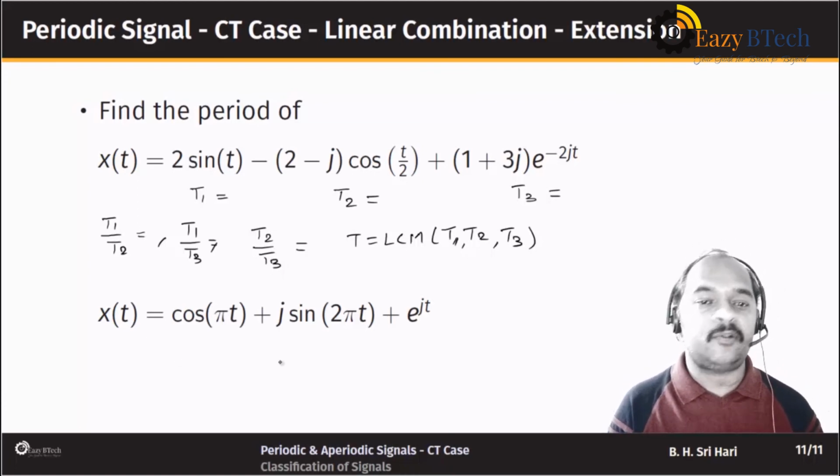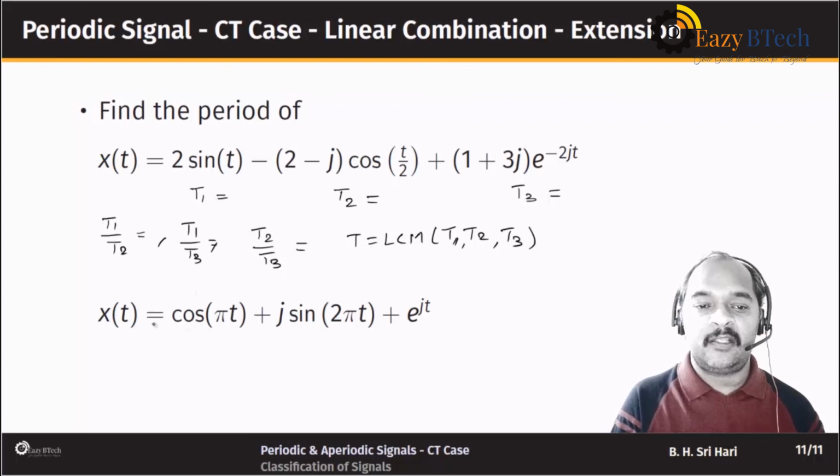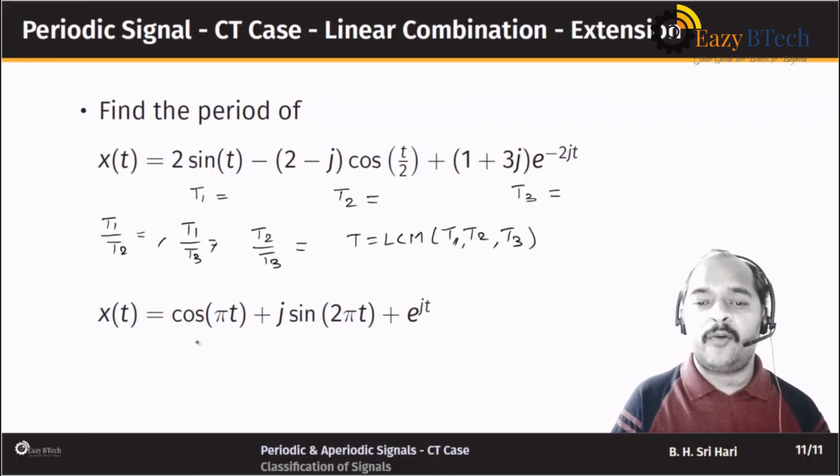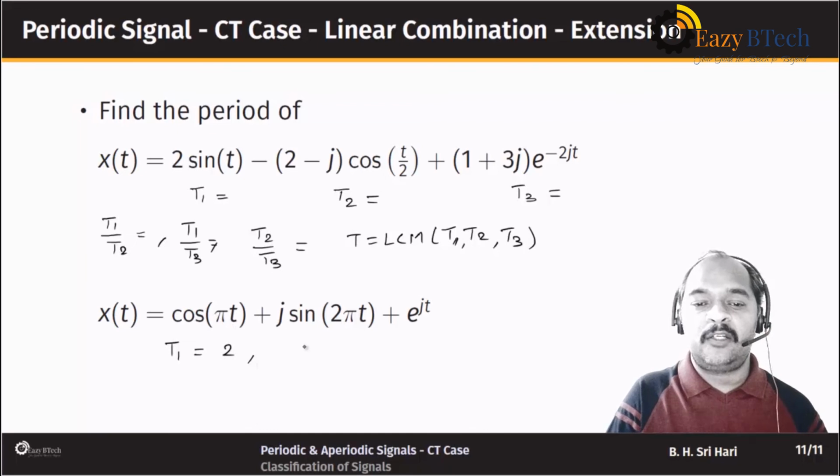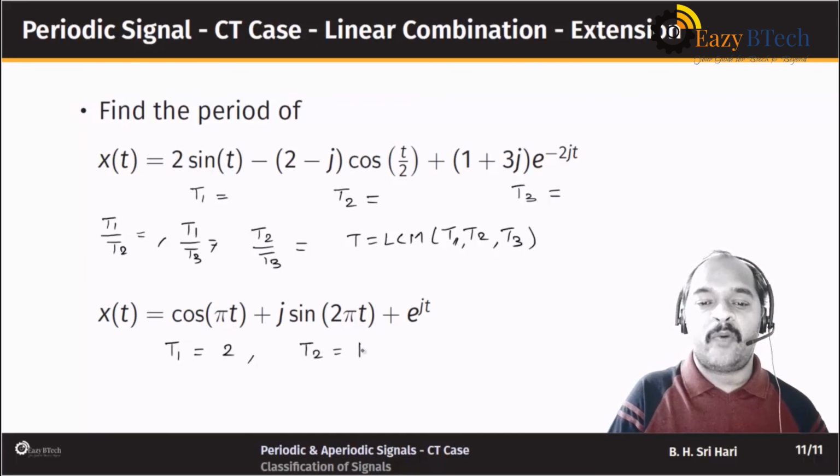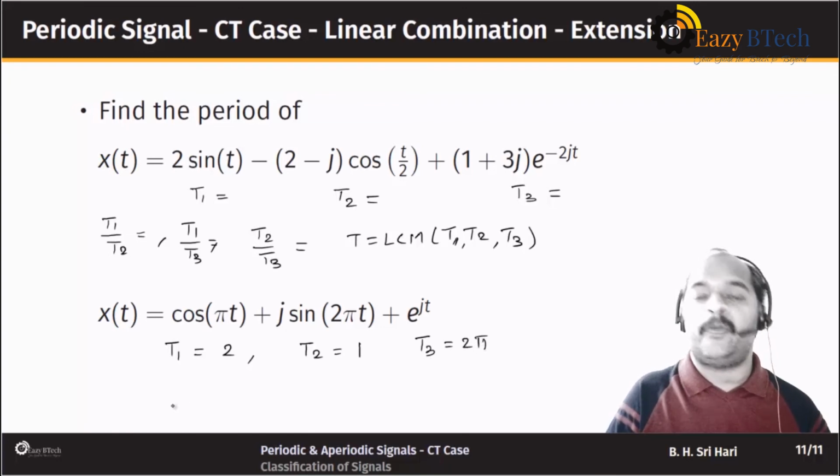But let us try to evaluate the period of this signal. This again looks like a linear combination of 3 periodic signals. So what is T1? You can prove that that is equal to 2. What is T2? You can prove that that is equal to 1. And what is T3? You can prove that that is equal to 2 pi.